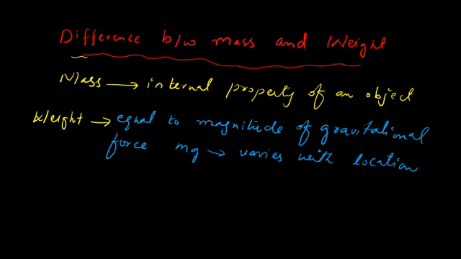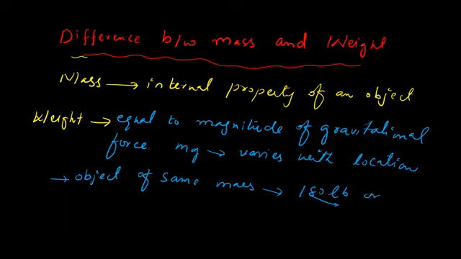For example, if you have an object of the same mass, the mass of the object is the same, but its weight is, for example, 180 pounds on the earth's surface. If you measure its weight, it will be 180 pounds on the earth's surface.